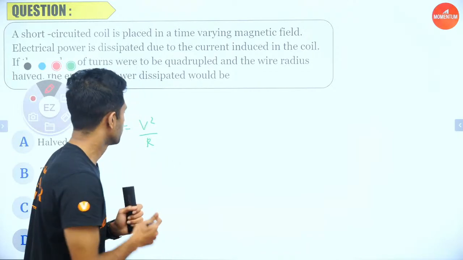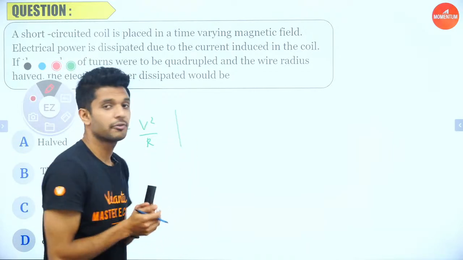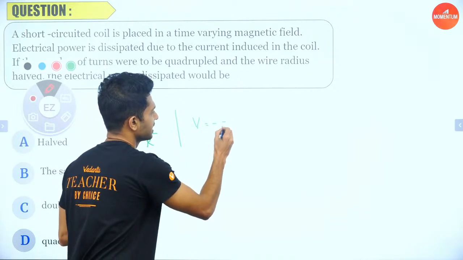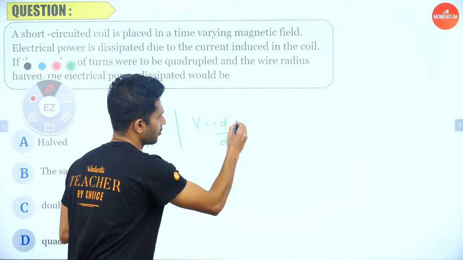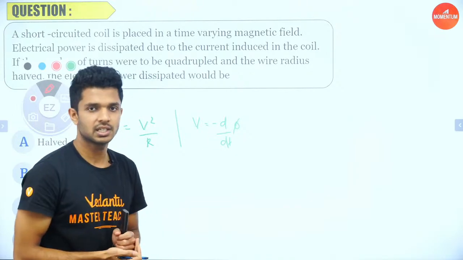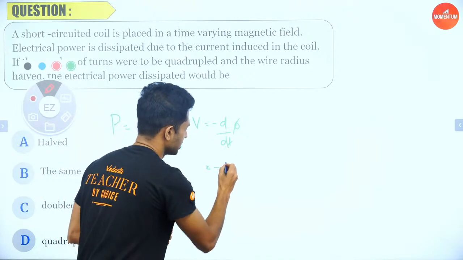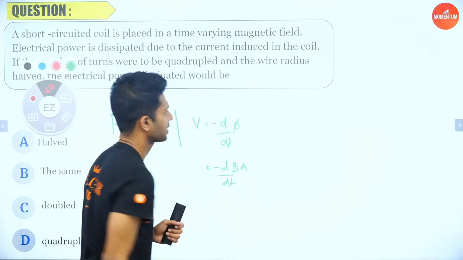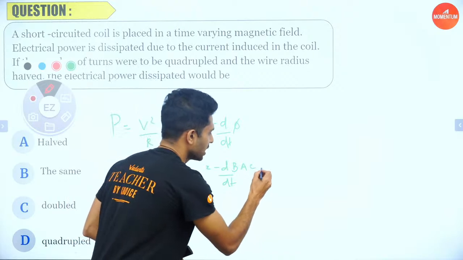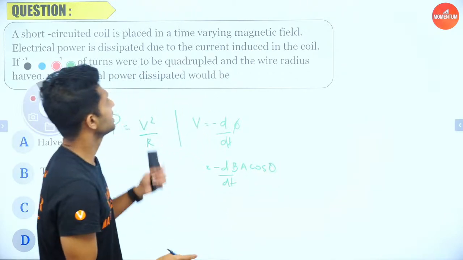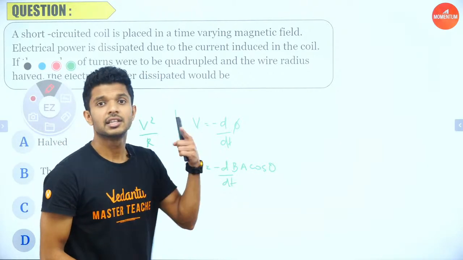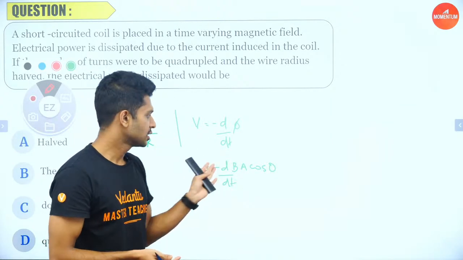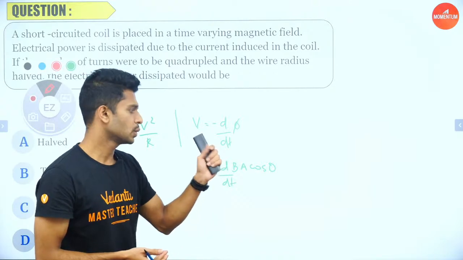So according to Faraday's law, we all know that the induced EMF is equal to negative of d by dt of the flux associated with it. What's the formula for flux? BA, and if you want to write cos theta, here theta is equal to 0 because the field lines are parallel to the area vector. So theta is equal to 0, cos 0 is 1.